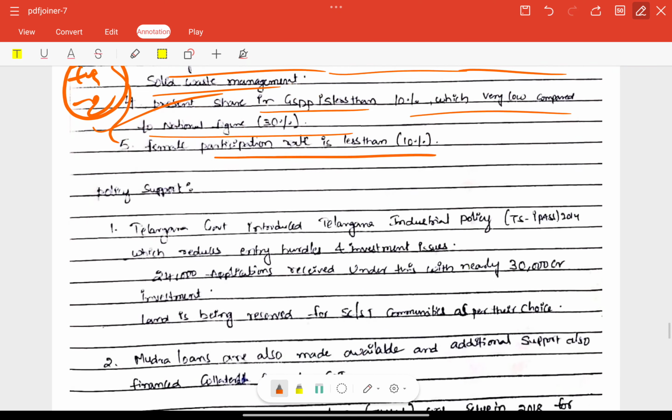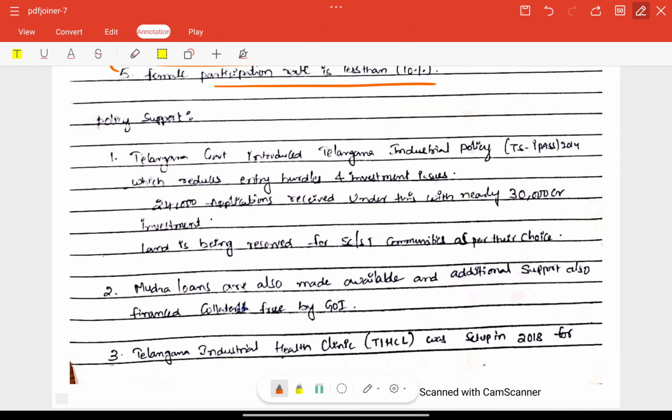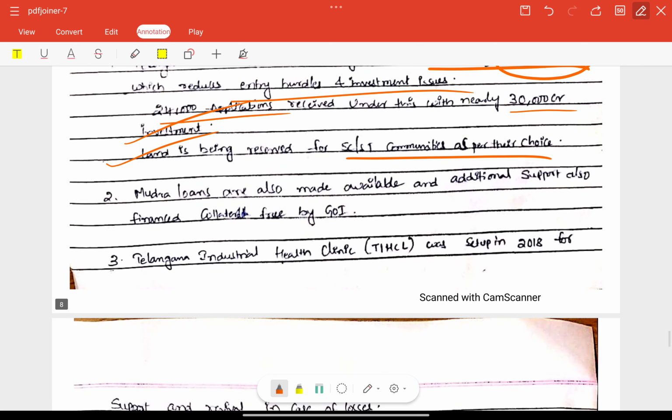So that is the present status, right? Next, policy support. Whatever policies we have here, TS-iPASS 2014 is included, 2015, right? 24,000 applicants and 30,000 crore investment. Land is being reserved for SC/ST communities as per their choice. Mudra loans are also included, very good.